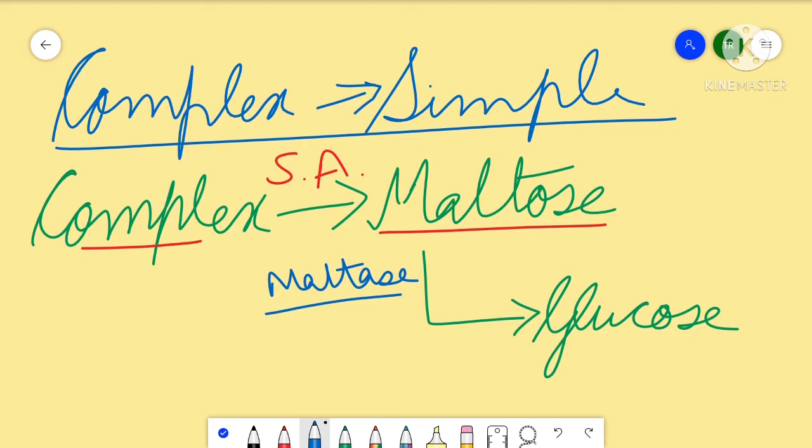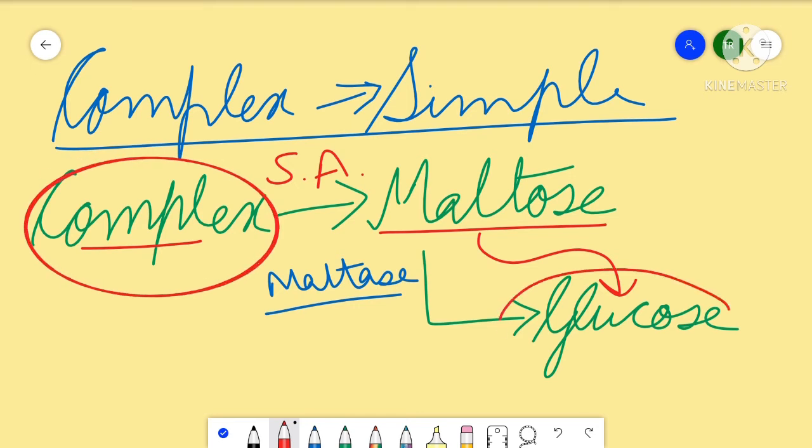So that is how complex carbohydrates are converted to glucose, that is, to simple carbohydrates.